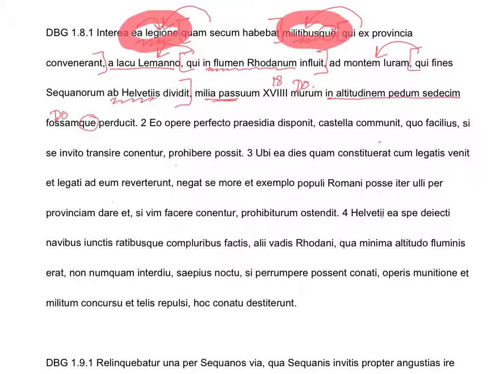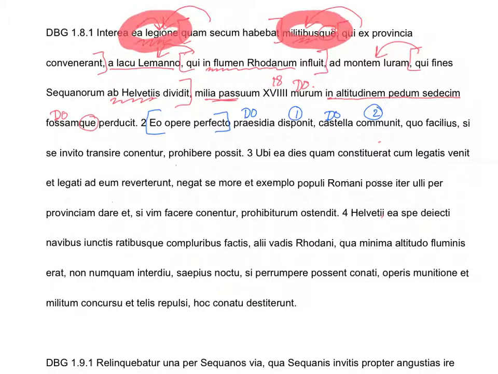Did you hear the ablative absolute to start this off? Eo opere perfecto. And how do we translate ablative absolutes? We start with the noun, eo opere, with, and then you say the noun, and then you say the participle. Praesidia is a direct object here. We're assuming that Caesar is still the subject, so Caesar did this to the praesidia. And then we have another direct object here. So Caesar did this verb, and he did this verb to these direct objects.